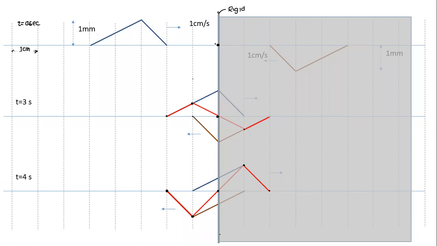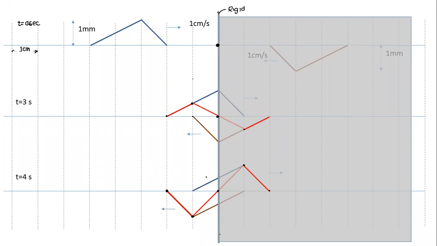And second thing, what we notice here. What is the displacement of this point here? When they start overlapping, what would be the displacement of this point in these two cases? 0, right, sir? 0. And can it be anything other than 0? No, it is a fixed support. What does fixed support mean? The point of a string which is connected to the fixed support, its displacement must always remain 0. So what kind of wave has to be created by the support so that this point remains 0? It has to be the inverted one only.